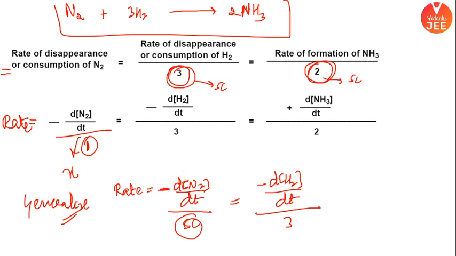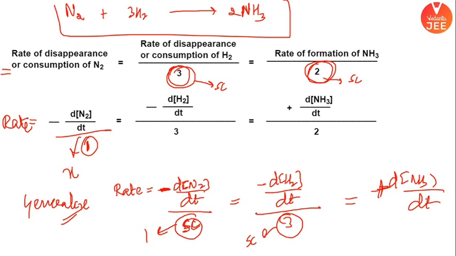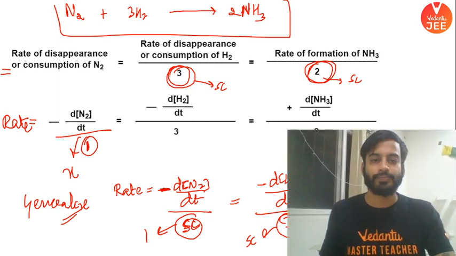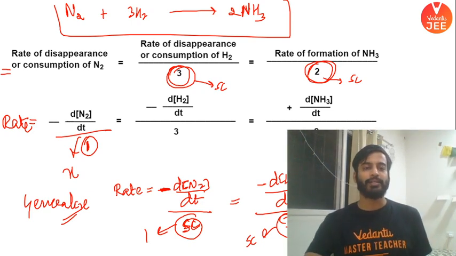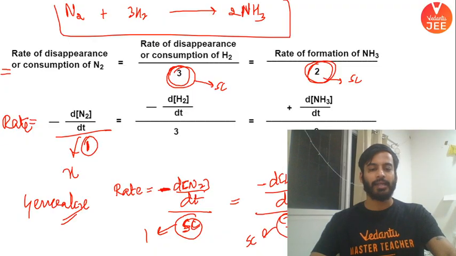Minus is an indicative that the reactant concentration is decreasing with time, of course, divided by the stoichiometric coefficient. What is the stoichiometric coefficient here? 3 is equal to minus d ammonia by dt. Sorry, plus. I'm really sorry. Plus, divided by 2. I hope it is clear. Does everyone understand this? Yes, it is clear? Yes or no? If it is clear, would you like to write the rate of a reaction? If yes, let me know.